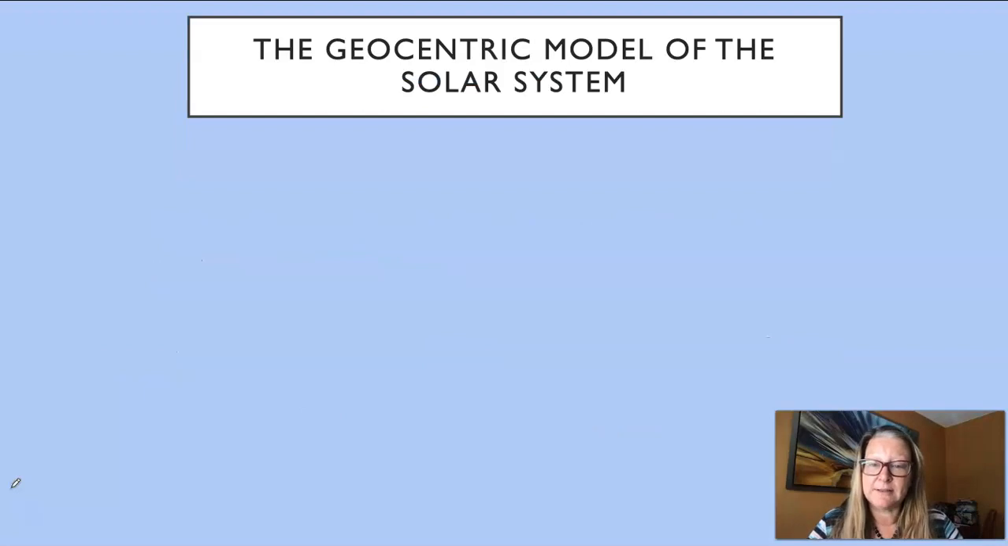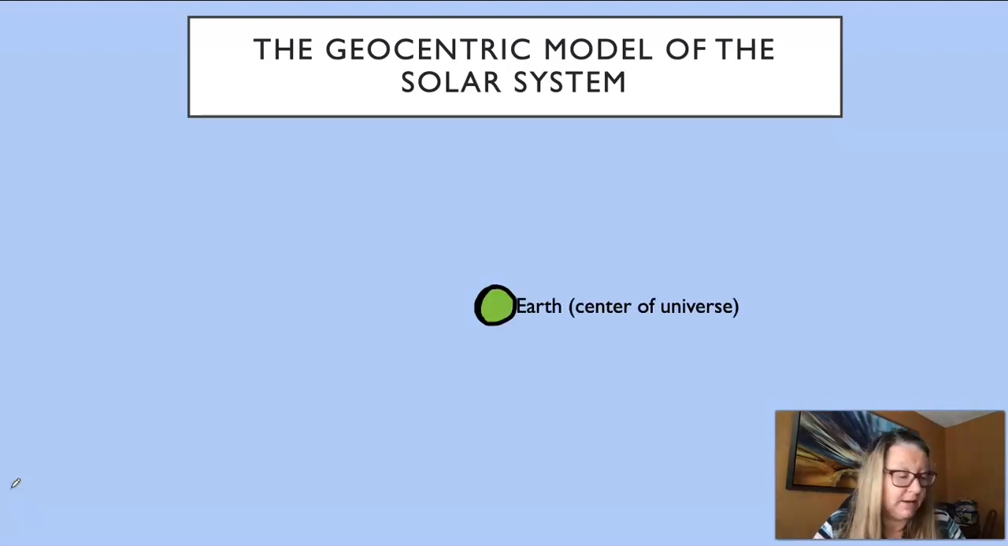Okay, so another sketch I would like you to do with me. We're going to draw what the ancient Greeks thought the solar system looked like. So this, you should put a title, is the geocentric model of the solar system. So the Earth, they put in the center, and not only did they think that the Earth was the center of the solar system, they thought the Earth was the center of the universe. So you can label it center of the universe.